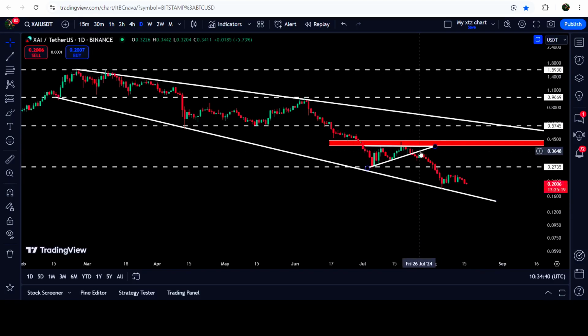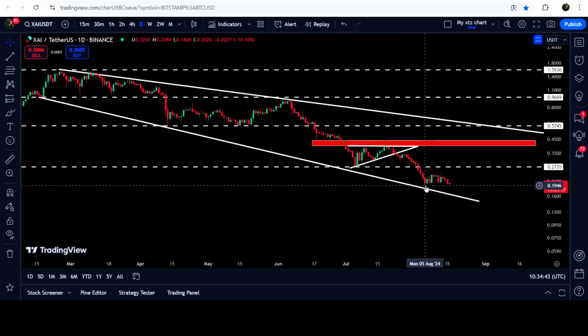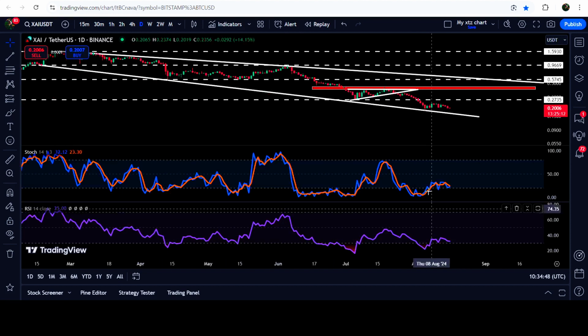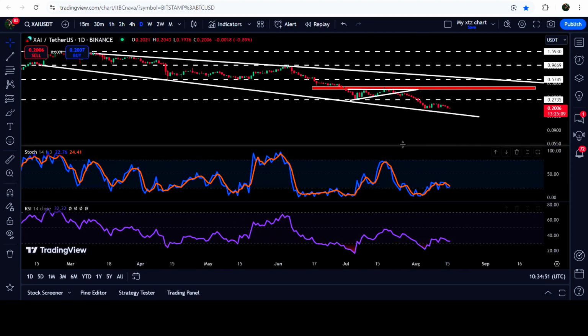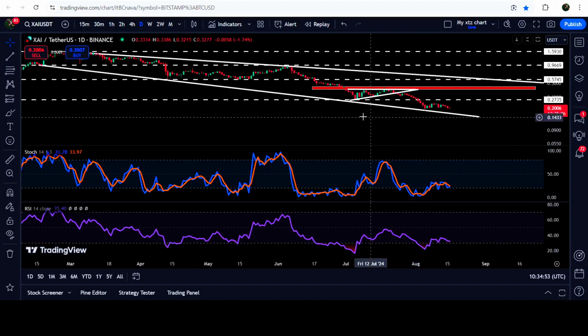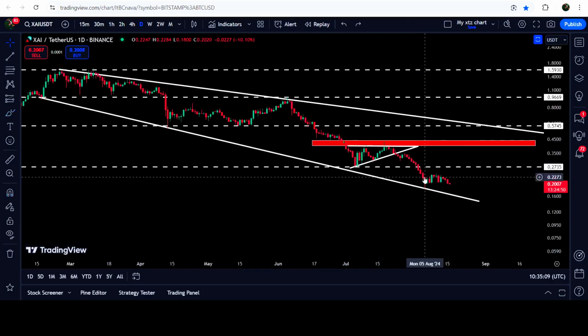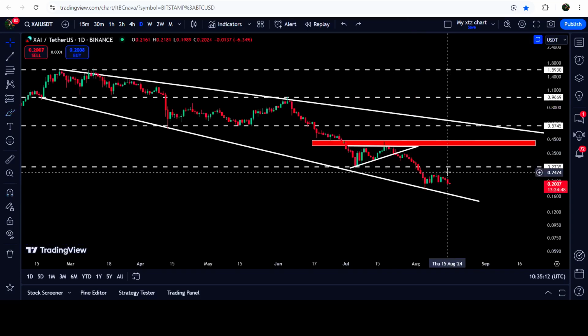This time, when the price line was testing the support of this broadening falling wedge pattern, at the same time stochastic and RSI, both oscillators on the daily time frame chart, entered the oversold zone. At the same time, a double bullish divergence was flashed: the price formed this low here, and the next low was lower than the previous one. At the same time, stochastic was forming a higher low than the previous low, and RSI was also forming a higher low than the previous low. The price followed this double bullish divergence signal and bounced very well, and still it is moving very close to the support of this broadening falling wedge pattern. In today's video, we will once again analyze this move.